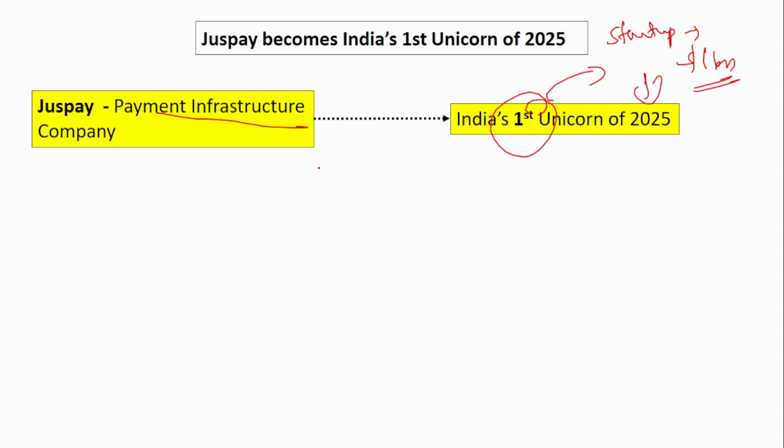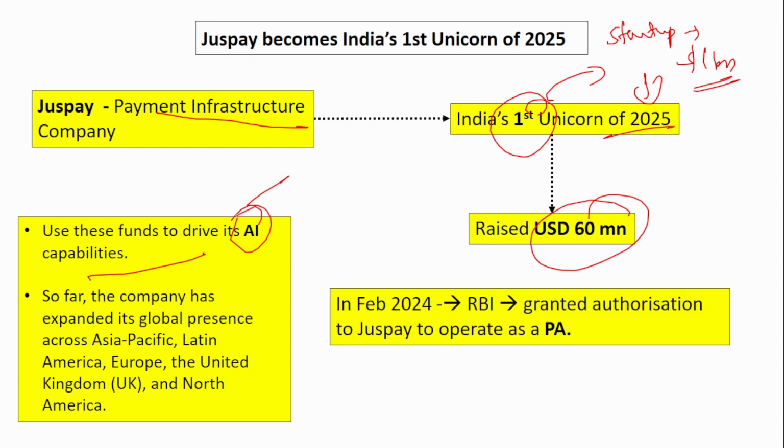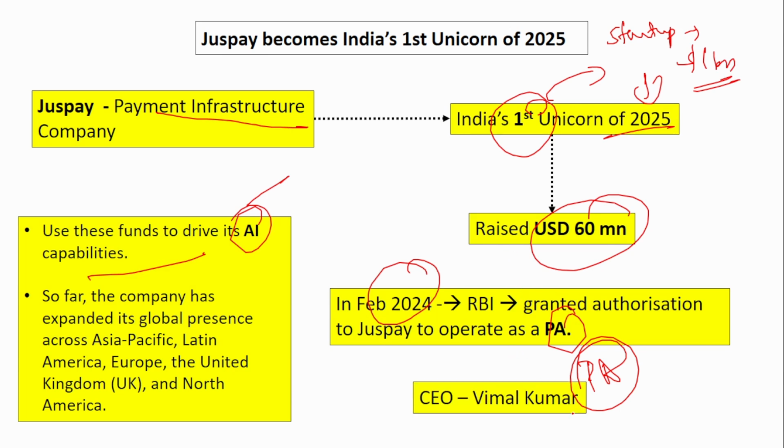So this Juspay, it is the first unicorn of 2025, and they have recently raised $60 million US dollars. Okay. So where will the money be put into use? It will be used to drive its AI capabilities, that is artificial intelligence capabilities. So in February 2024, if you see, RBI granted authorization to Juspay to operate as a payment aggregator. Remember? So this is one of the payment aggregator. The CEO of Juspay is Vimal Kumar.